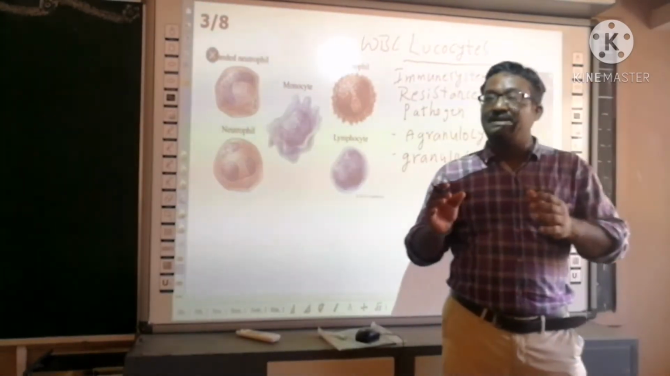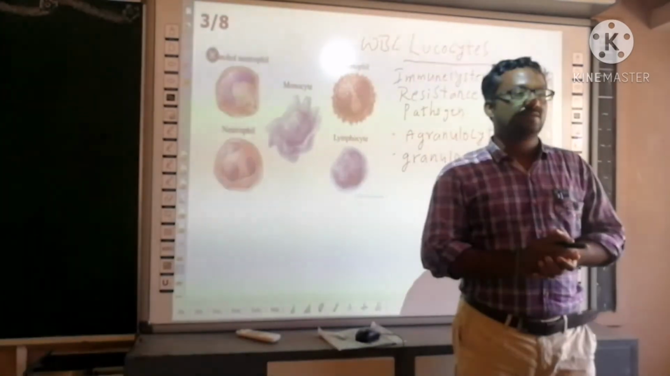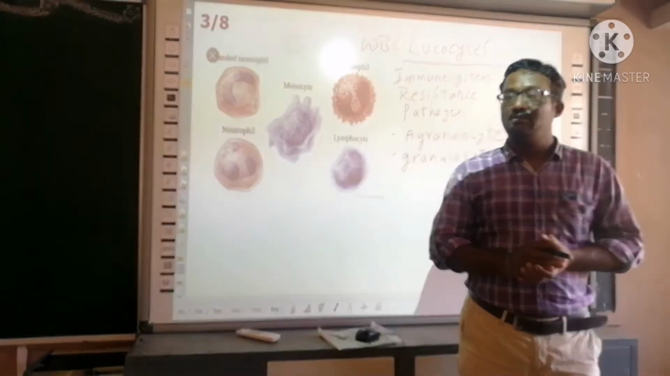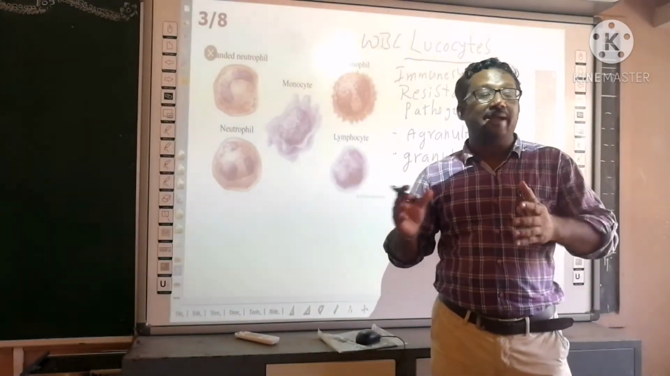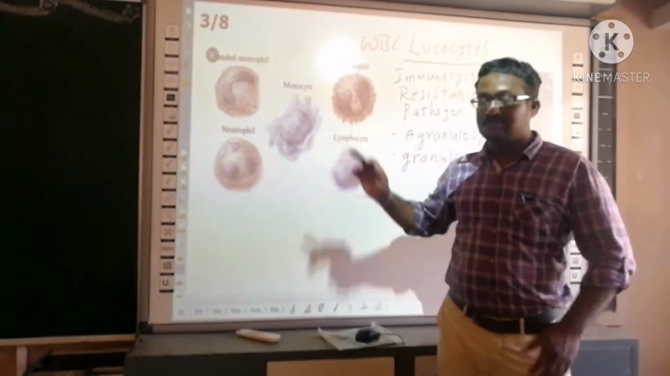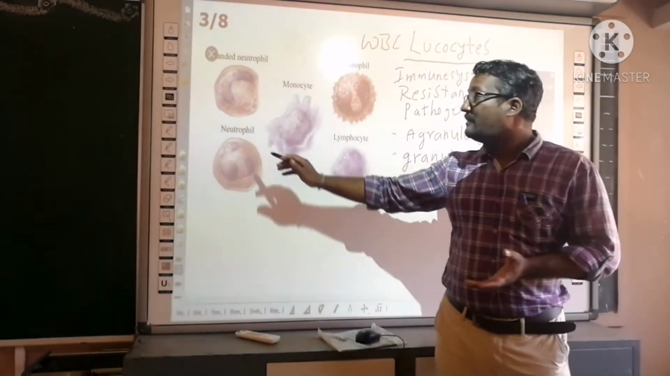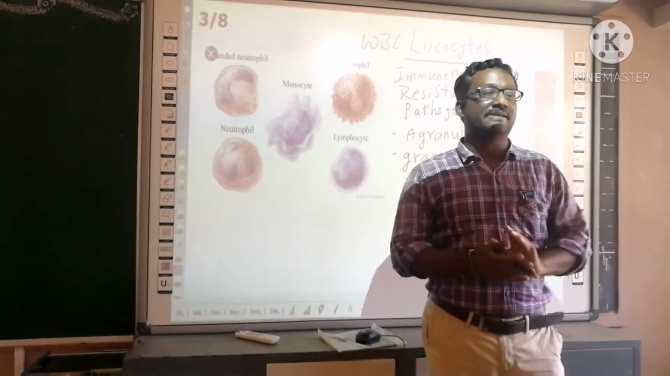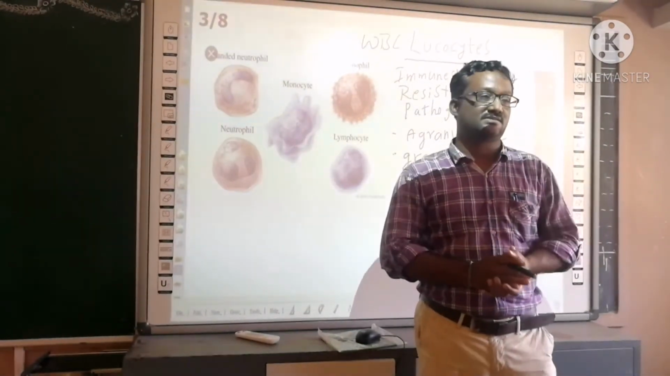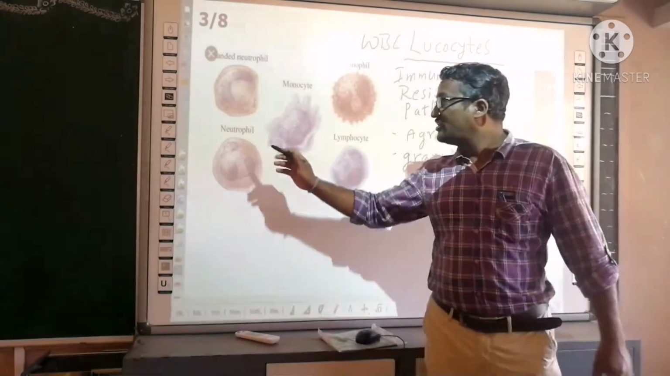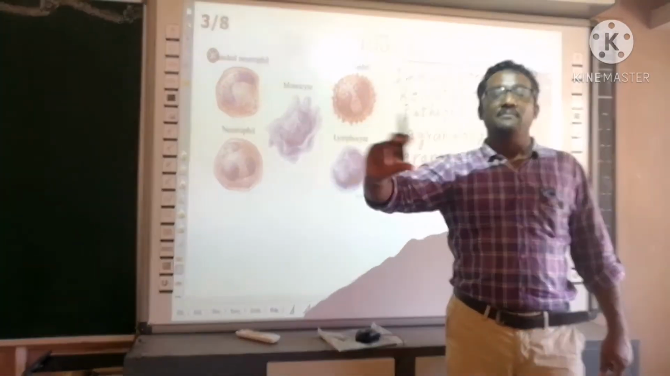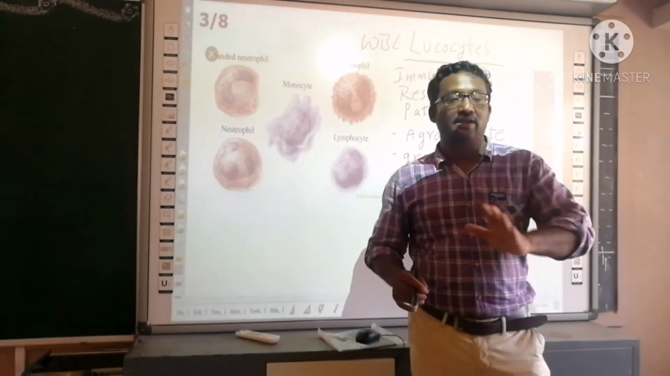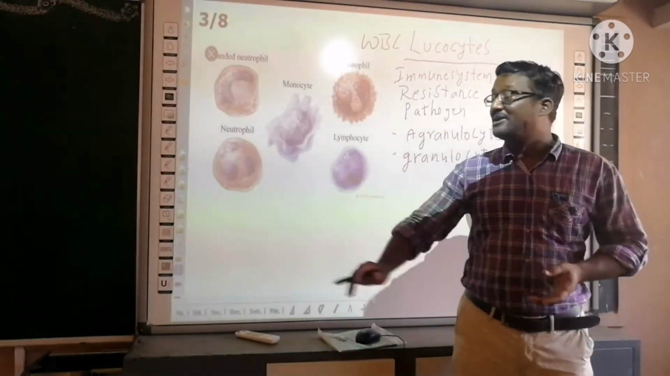For example, when you get any wound, some pus comes out in white color. That pus includes the dead bacteria and the dead white blood cells. So these white blood cells are sacrificing their life to fight against the enemies. Enemies means pathogens. So the neutrophils are in the first line to fight against the bacteria. That's why neutrophils are called the microscopic policemen of the body.